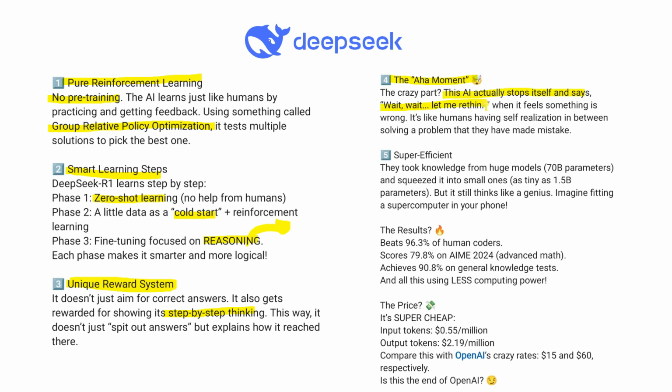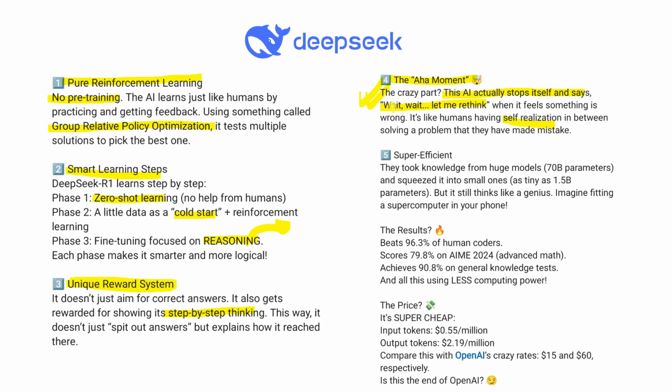Yes, that's really a crazy thing. DeepSeek can actually stop itself and say wait. When it feels something is wrong, it's like a human having self-realization in between solving a problem. They have made a mistake. Yes, this is one really great technique they actually use in the case of DeepSeek, just like the human.